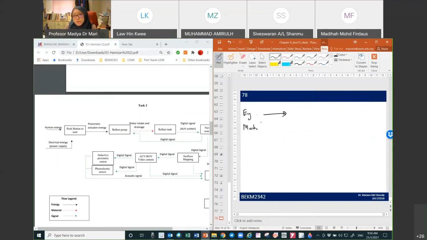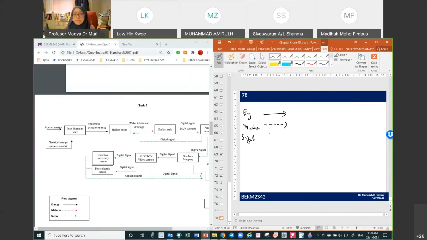In case you don't have different colored pens at home and only have a black pen, when you want to answer in the final exam, draw like this. Next, you can use the dash line arrow for material, and then you have a signal.